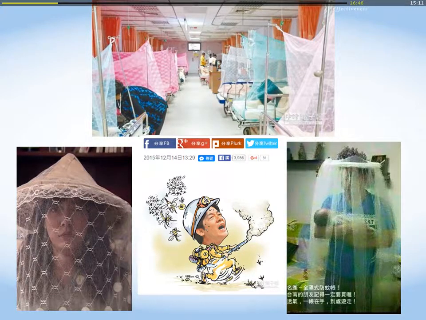And here is my master. Here is the mayor of Tainan city. He is also a doctor, and he will maybe be the next president of Taiwan. He was so worried about the mosquito outbreak, dengue, something like that.